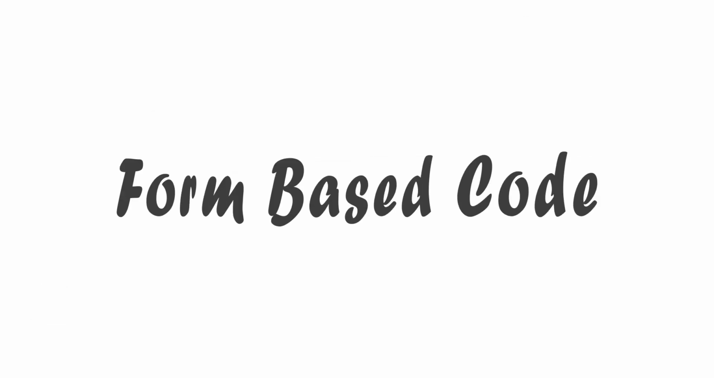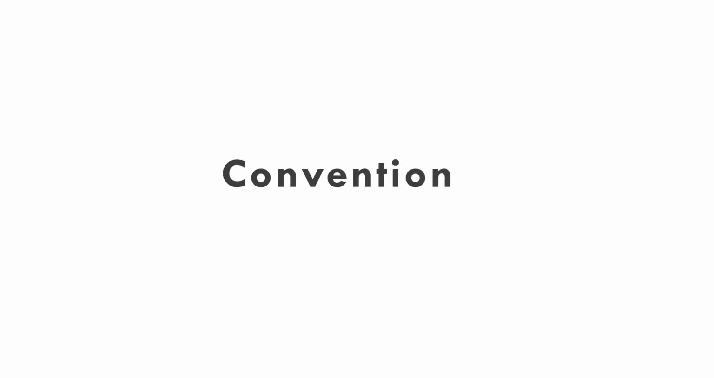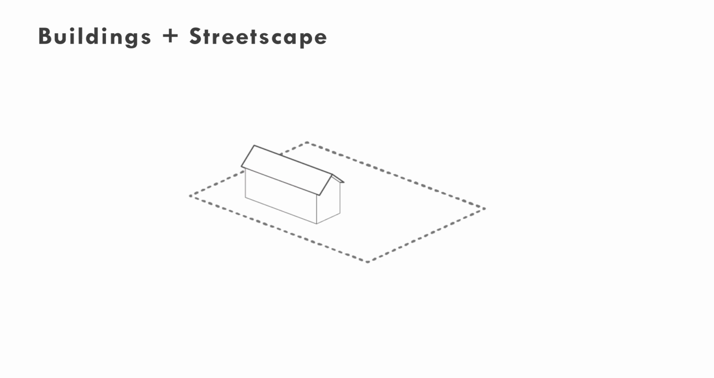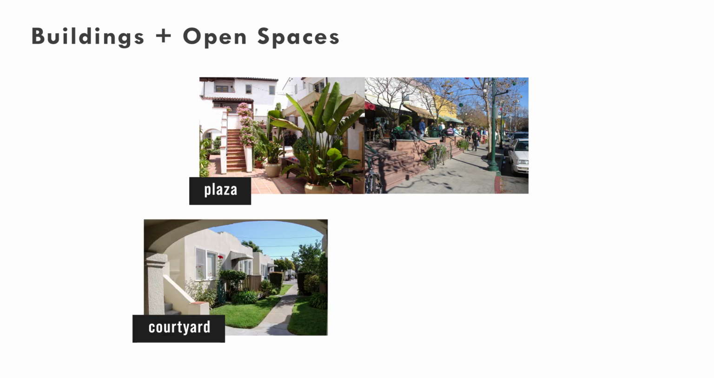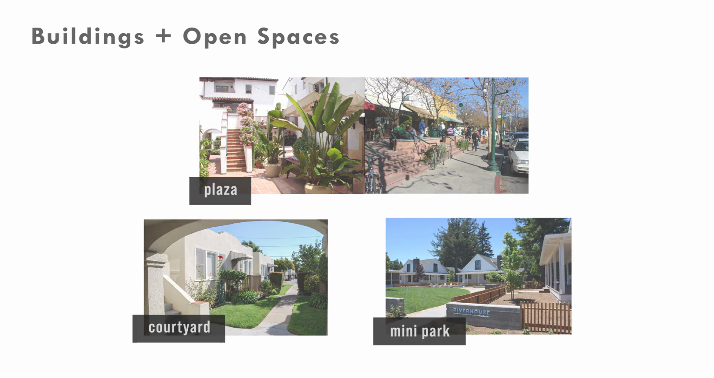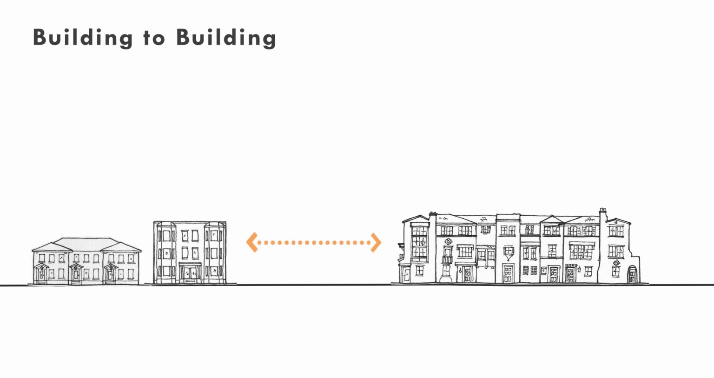The R3 update uses a form-based code, which is different from regular zoning standards. Form-based code addresses the relationship between buildings and the streetscape, including sidewalks, street trees, front yards, and building entries, between buildings and open spaces, such as plazas, courtyards, and mini parks, and between buildings in relation to one another, to create predictable results of a high quality and with more variety.